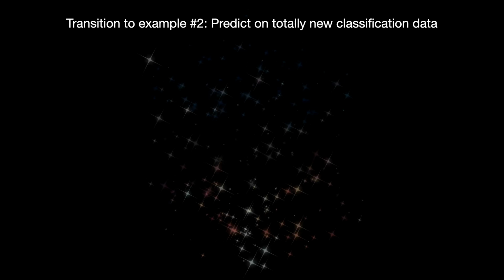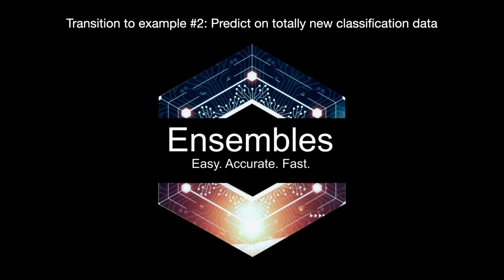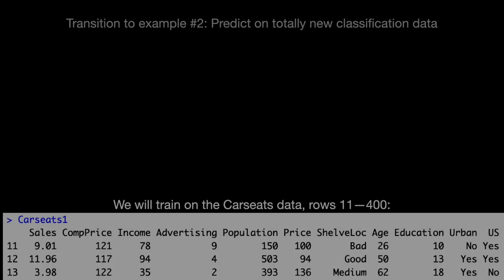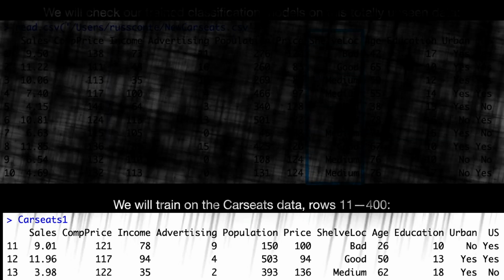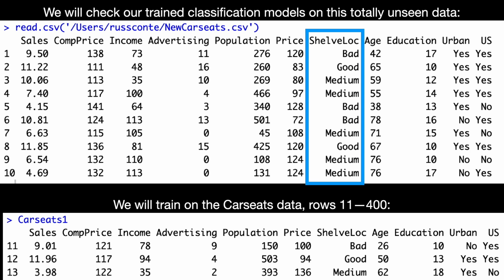So what we're going to do is transition to our second example, which is predicting on totally new classification data. So what we're going to start out with is this down at the bottom. That's going to be the data we're going to train our models on. So that's rows 11 down to the end, down to 400. And then we're going to take those trained models, and we're going to see how well they predict on this data, which is the new Carseat data.